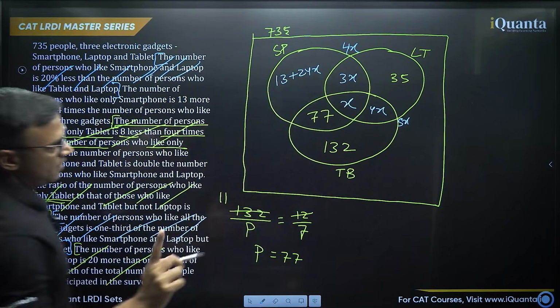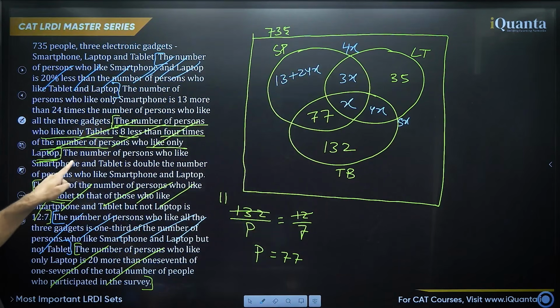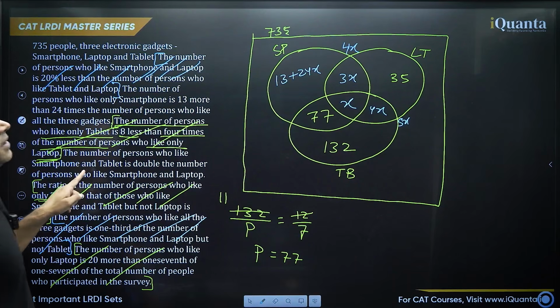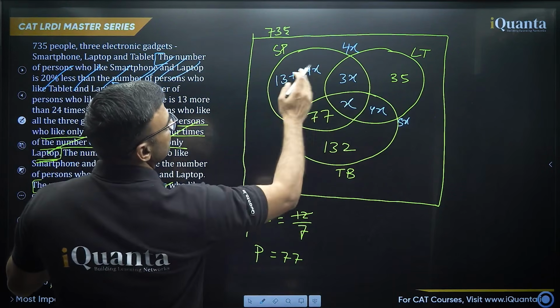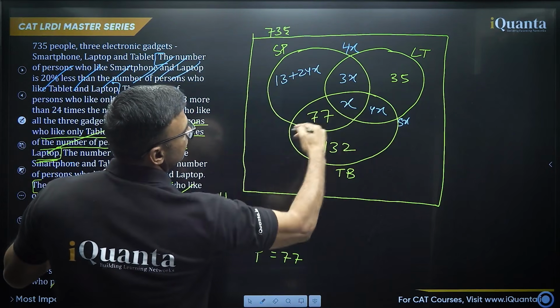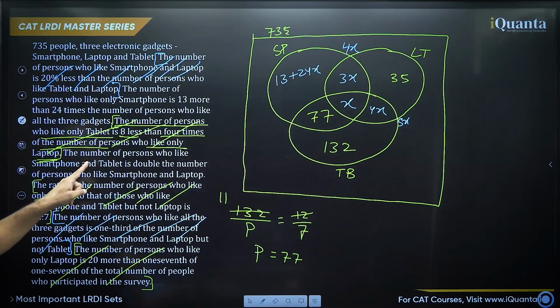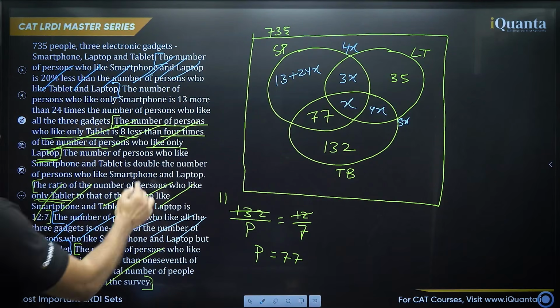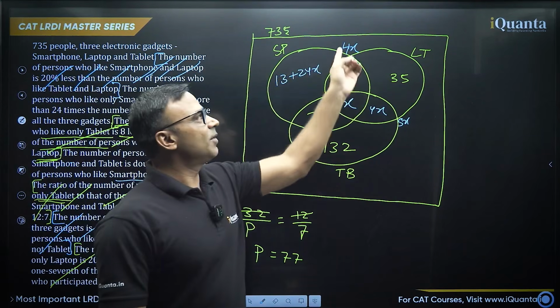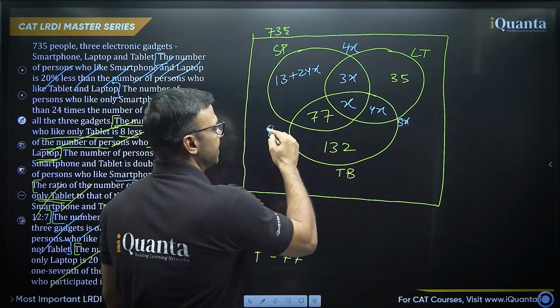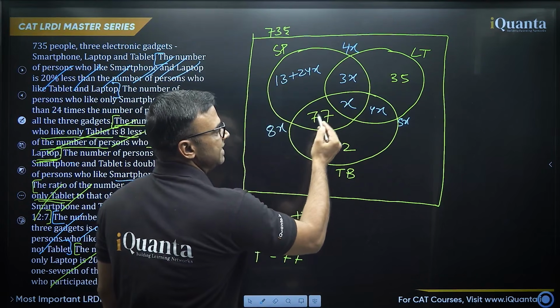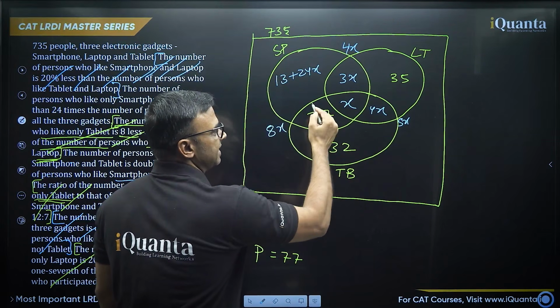24x, right? And the second thing is here, the number of persons who like smartphone and tablet, that is this entire portion, that is 77 plus x, is double the number of persons who like smartphone and laptop. Smartphone and laptop is 4x. So this portion has to be 8x. Now 8x is equal to 77 plus x. That means 77 will be 7x.